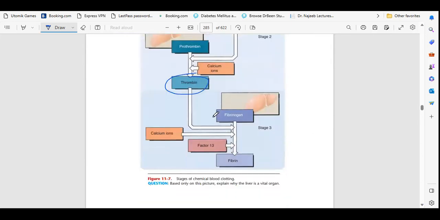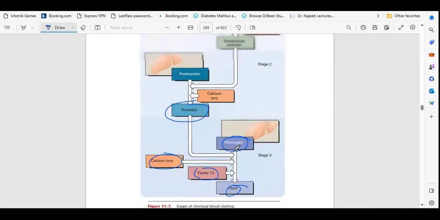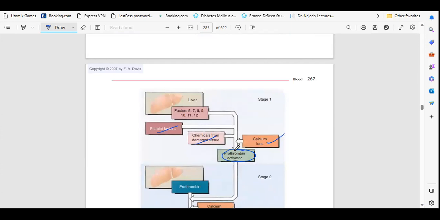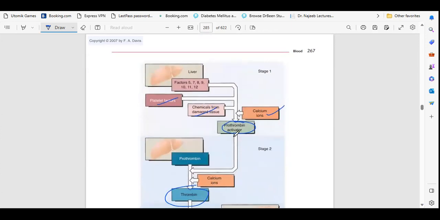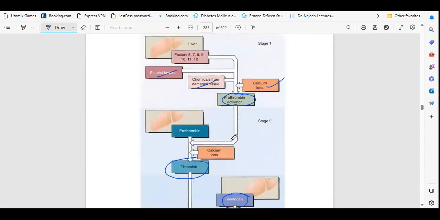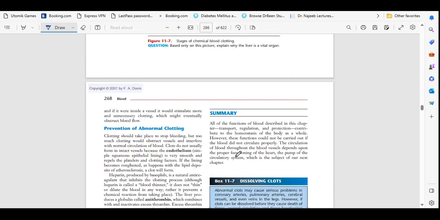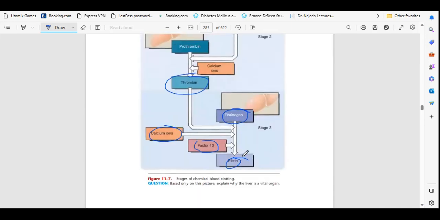Next, in the third stage, thrombin will convert fibrinogen, and it will activate, and again factor 8, 13 will come, calcium ions also add up, then fibrin will form. So this is the change of the clot: prothrombin is the early stage, fibrin is the last stage. You have to remember.